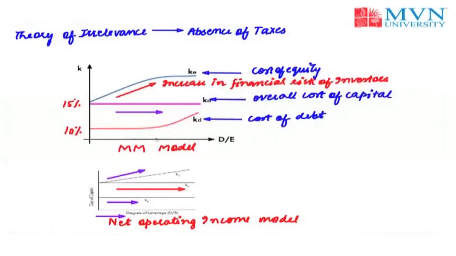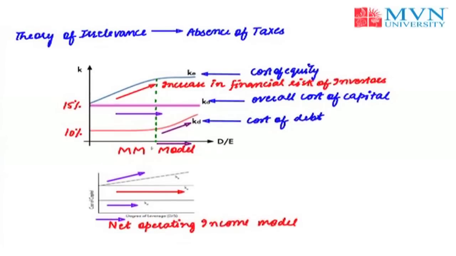But after reaching this point, you can easily have a look that if we keep on increasing the leverage in the firm, then the cost of debt will start to increase. And the reason behind the increasing cost of debt is the same as for the cost of equity, and the reason is the increase in the financial risk of the debt investors.